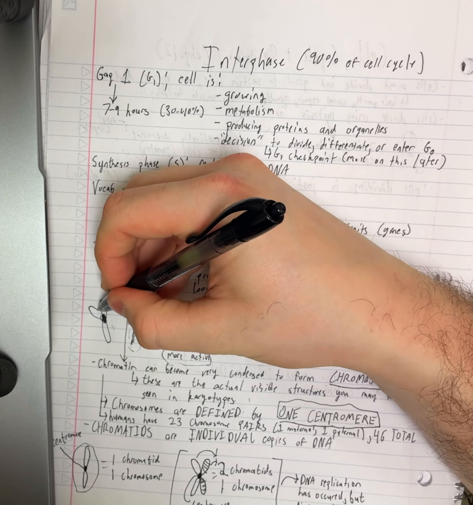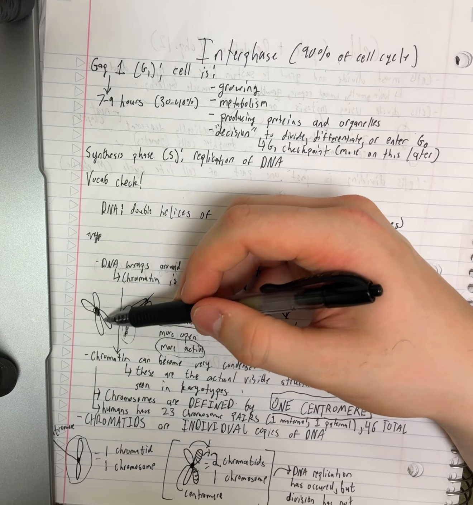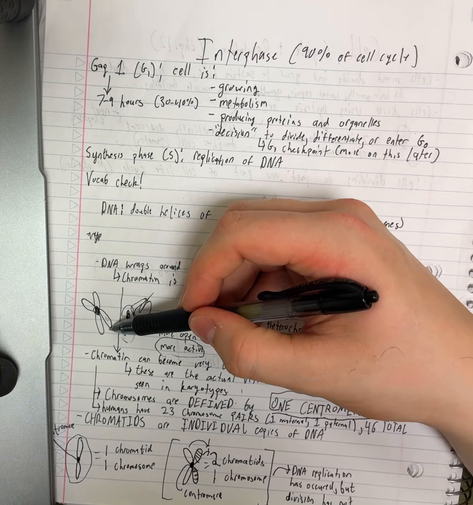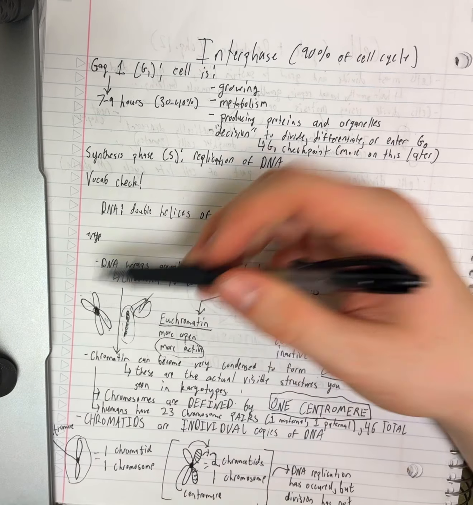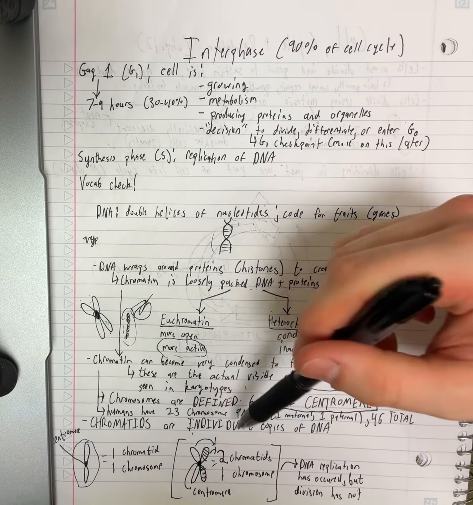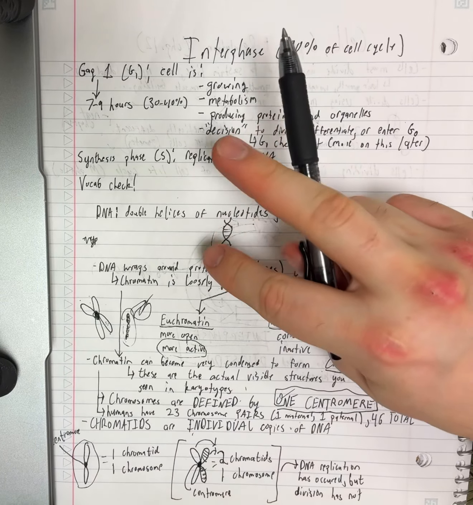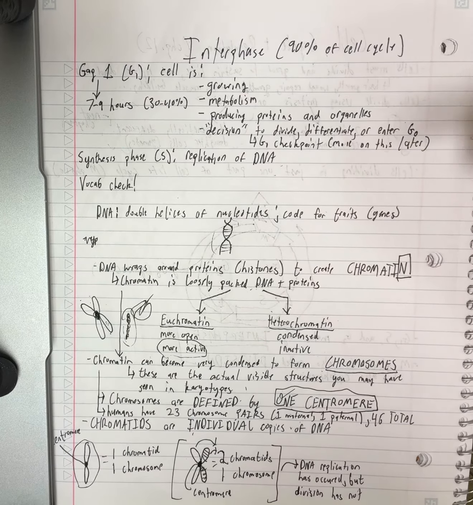But if I just add on another little chromatid, which we'll get to in a second, this is still just one chromosome, but it's two chromatids. So chromatids down here are individual copies of DNA. And when you have two identical chromatids, they're called sister chromatids.